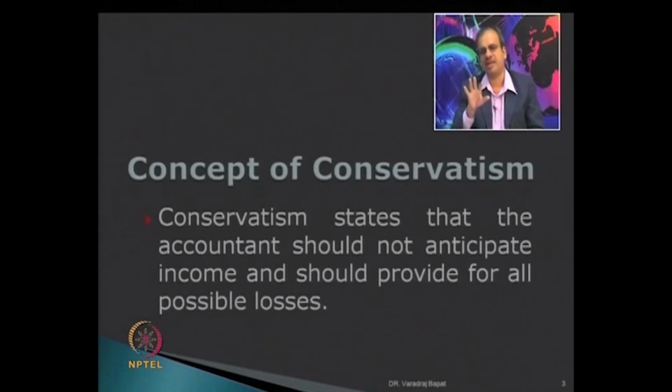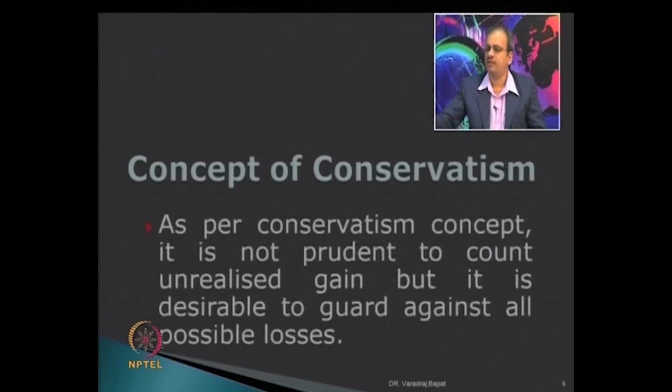We have seen some of the concepts wherein we have also seen that conservatism is an important concept. Let us deal with it in a little more detail here. So, conservatism states that accountants should not anticipate any income, but should provide for all possible losses. As per this concept, it is not prudent to count unrealized gain, but it is necessary to guard against all possible losses. Now, what does it mean?